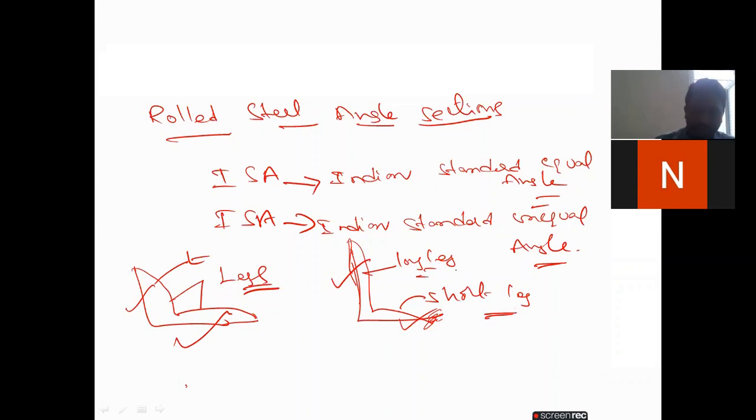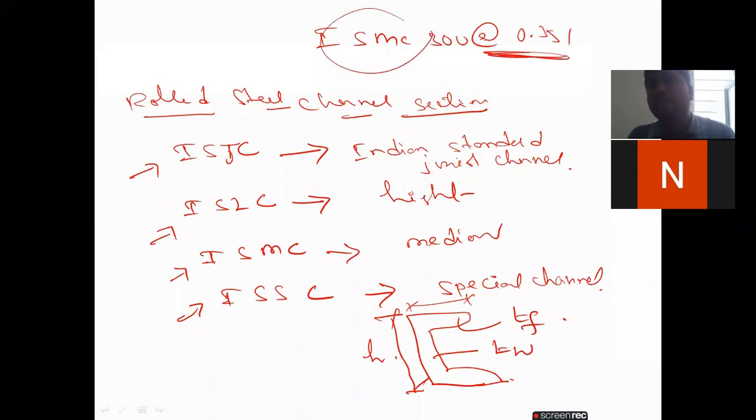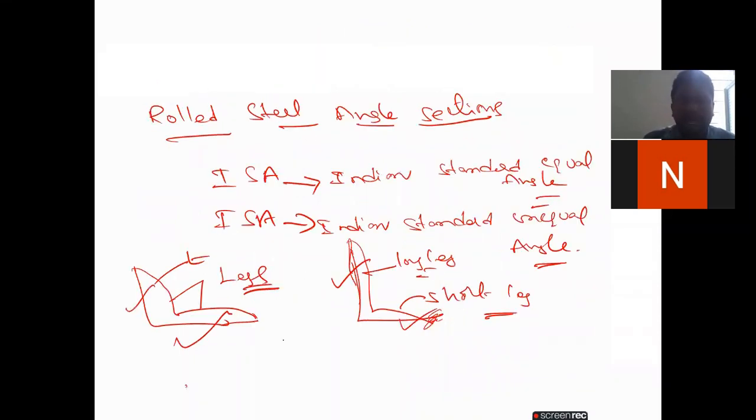How will the member be written? In the previous one, the channel section, it may be ISMC 300 at the rate 0.351. My dear students, different types of sections are available; for your understanding, I am writing here only. In the angle section, it looks like ISA 150 by 150 by 12.